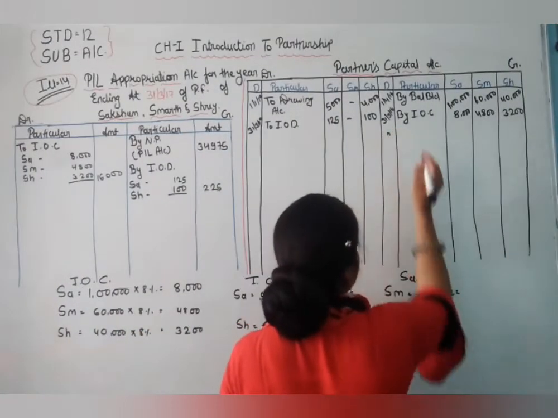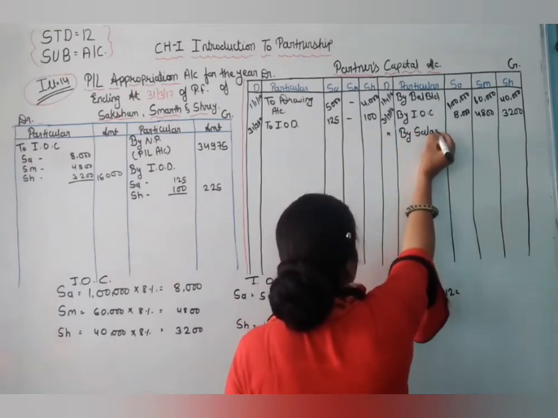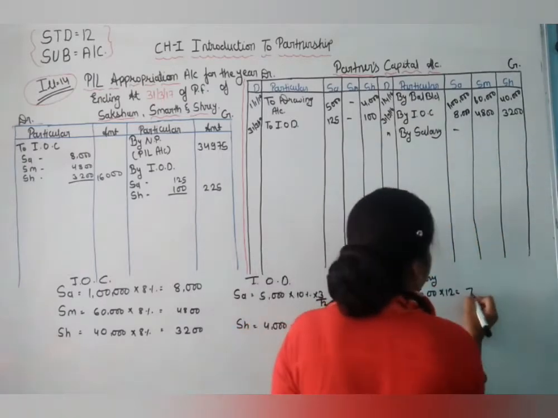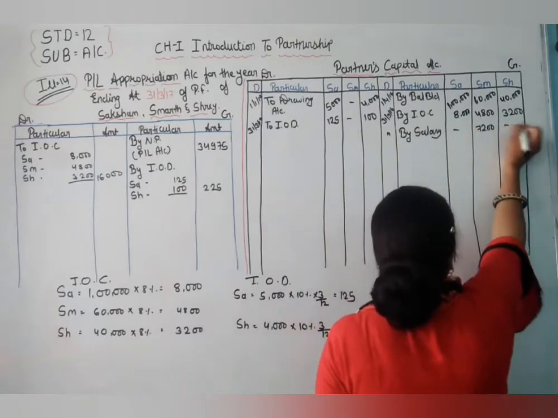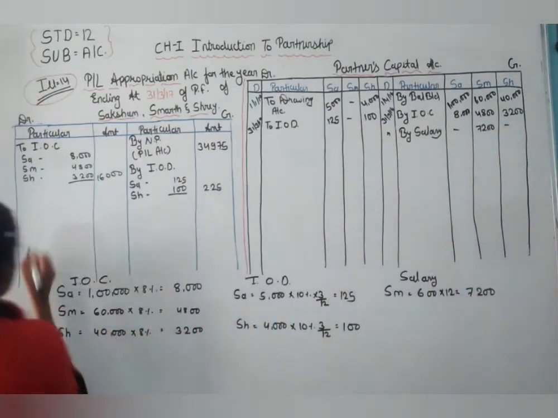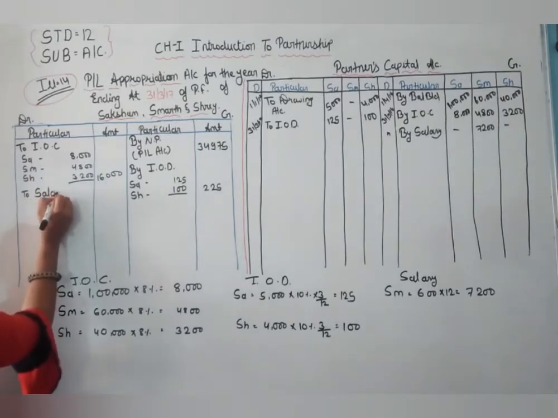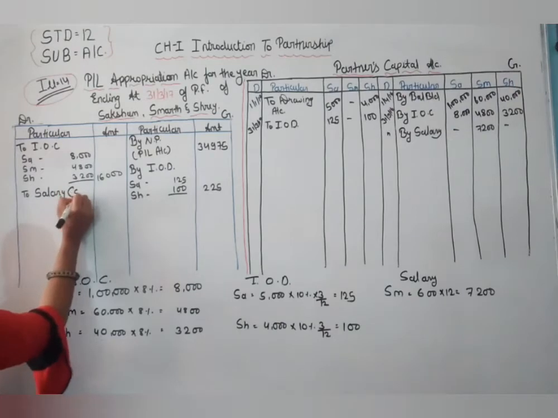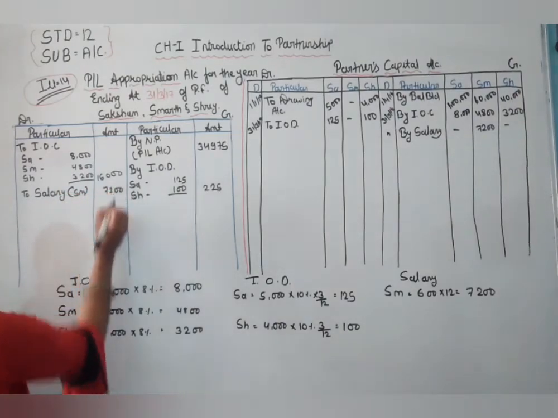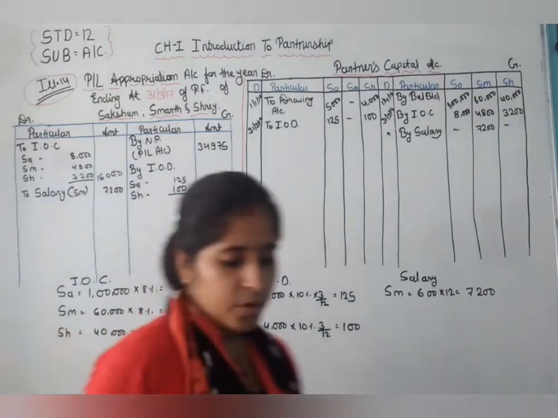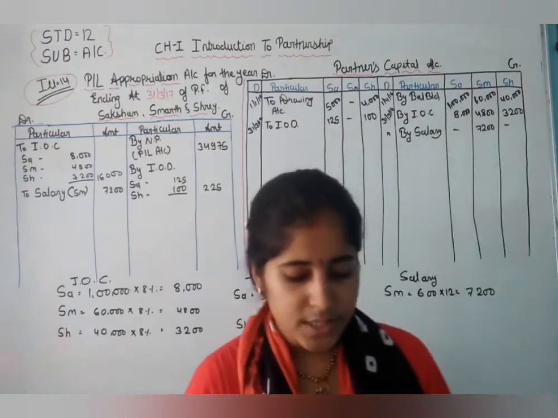So this is an expense for us. So, to salary, whom are we giving it to? Samar. So this entry is given to Samar. Okay, now this entry is closed.